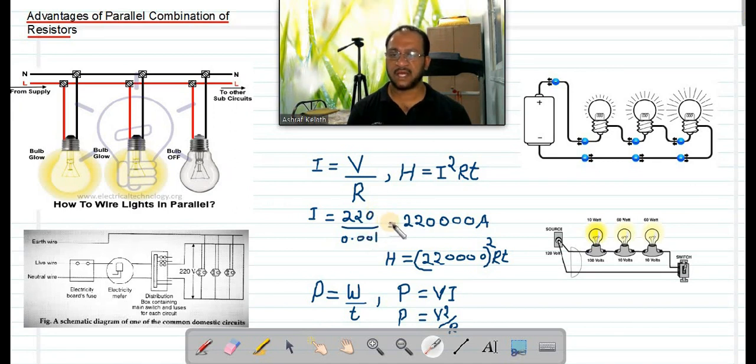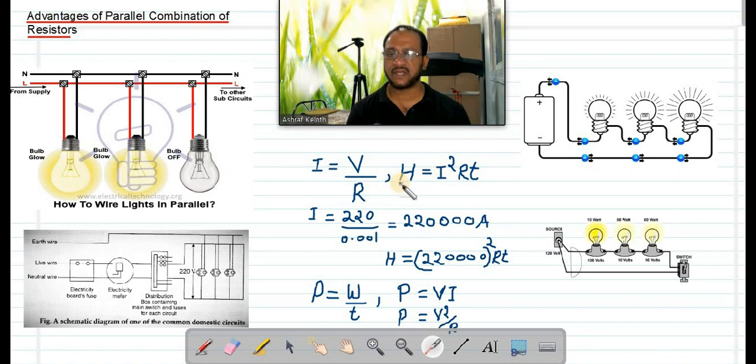We cannot connect a device with zero internal resistance to a circuit. What is the problem in that? If you connect a device with zero internal resistance in a circuit, what will happen? From this equation you can answer. It will blast. Why? According to this equation, if the resistance R is zero, the current will be infinite.